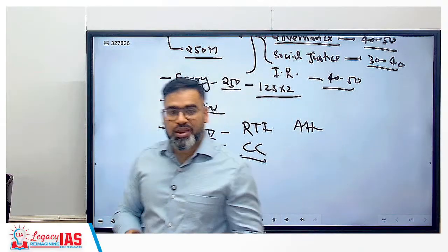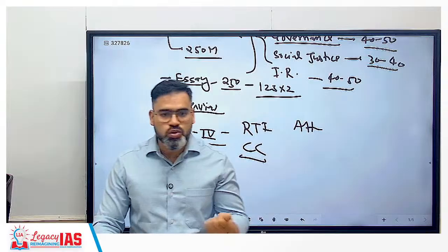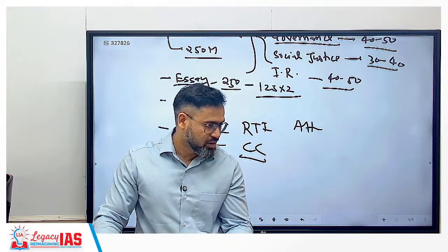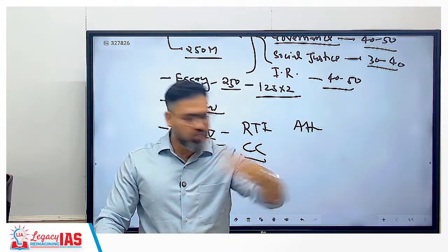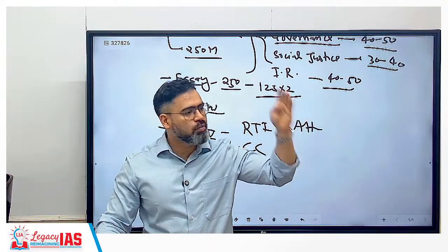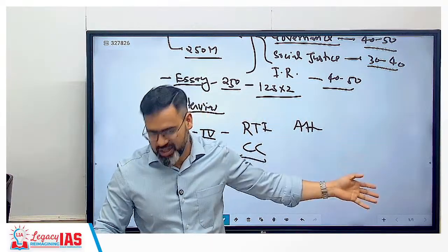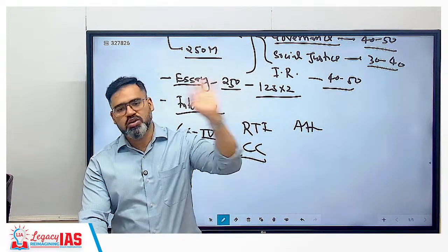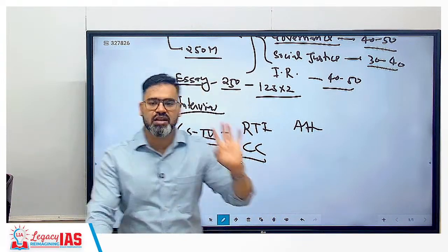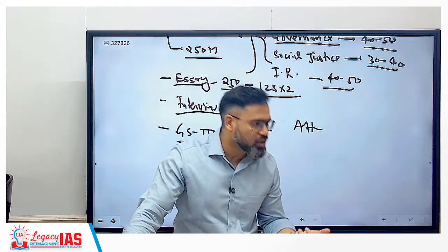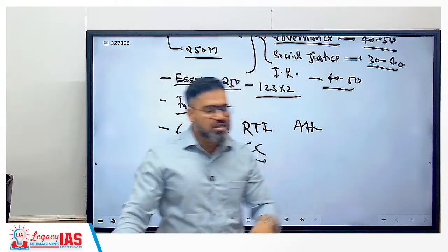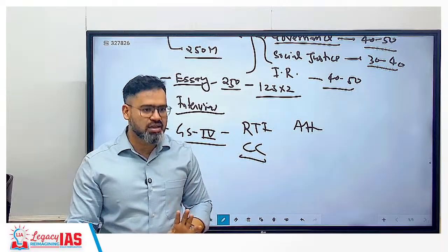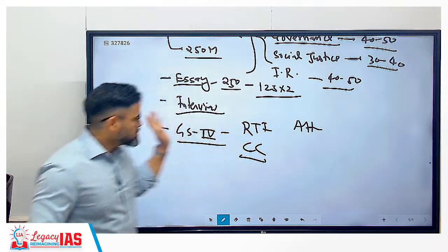Clear? Such questions they ask in the interview just to know about your mentality. For example, you cannot say, no sir, for me actually Gita, Quran, Bible, these are the best, constitution comes second. You cannot answer like this, and you cannot answer like this also: no sir, constitution is everything, Gita, Quran, Bible, these are nothing to me. Again, this is also wrong, correct? So that is the way you have to give the balanced answer. Clear? So any doubt now?